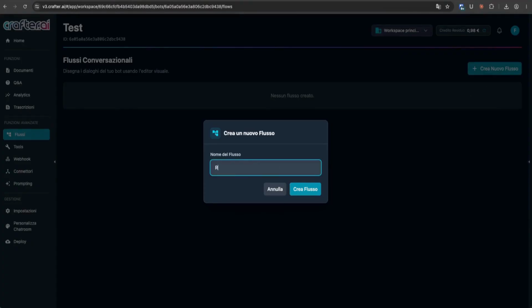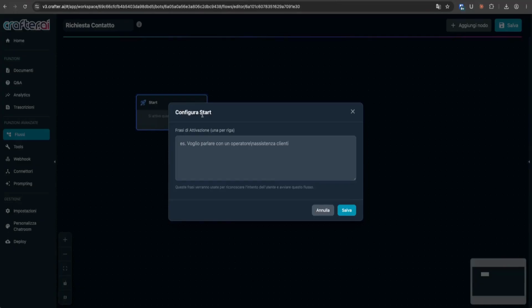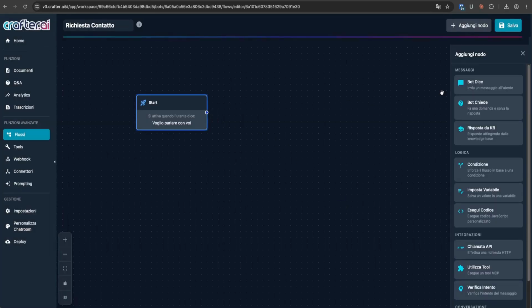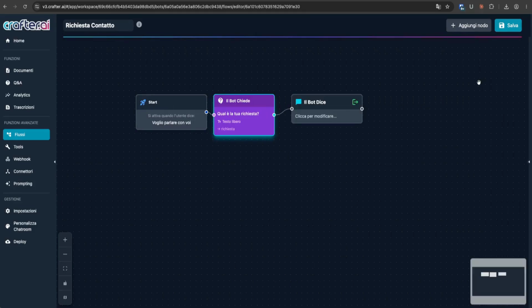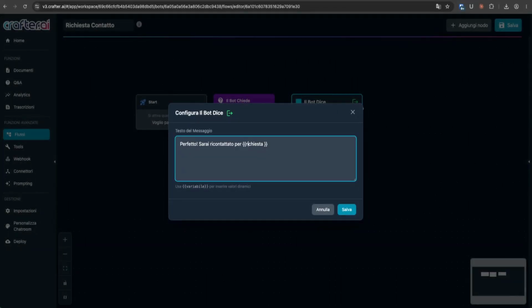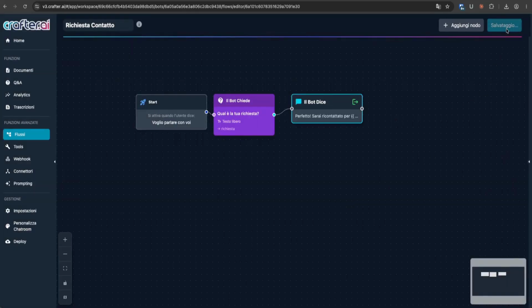Click on Create New Flow, enter the flow name, and click Create. Set up the trigger text. The bot asks for some information, the user responds, and we save the variable. You can immediately test the flow through the chat room.